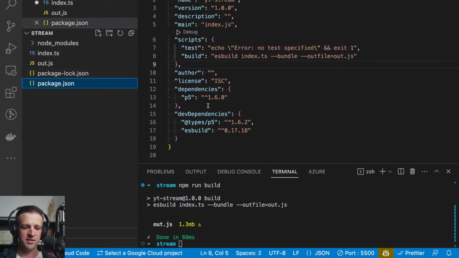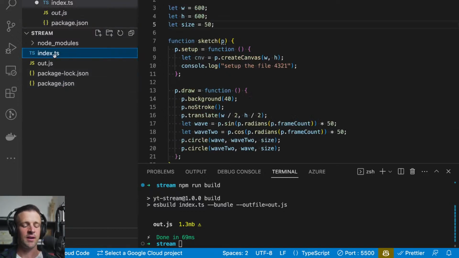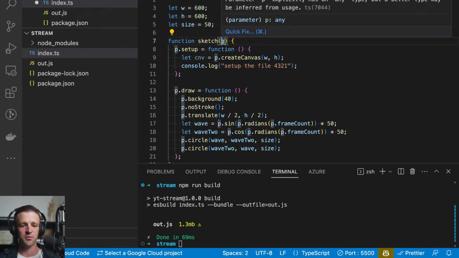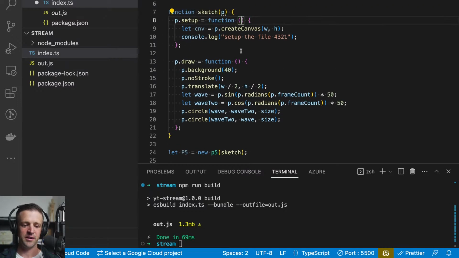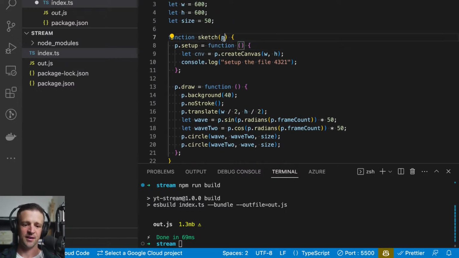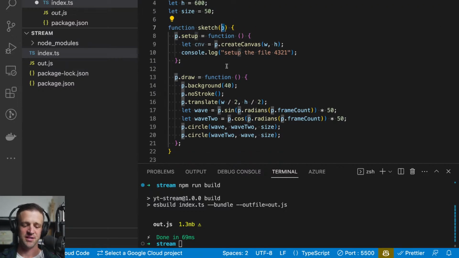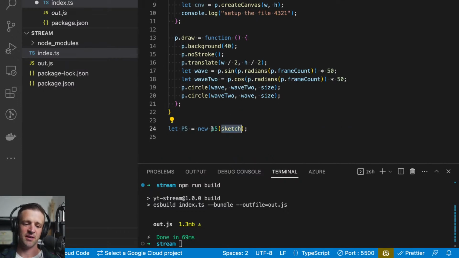And if I come to package.json, we can see now that in our dev dependencies, it's added this package, the p5 types. So we got rid of the little white dotted underlines here, but we see we have some here. And so we're passing a parameter to sketch, and it's saying it's any. Now we know as developers, okay, we need to pass the p5 object parameter to our function sketch because sketch is being passed to our p5 constructor down here.